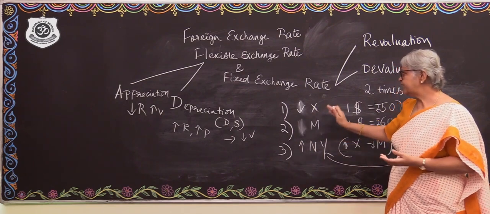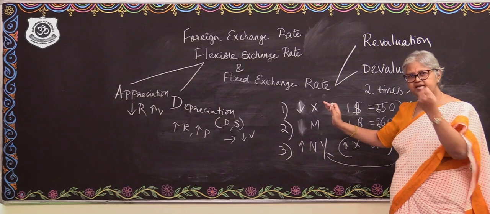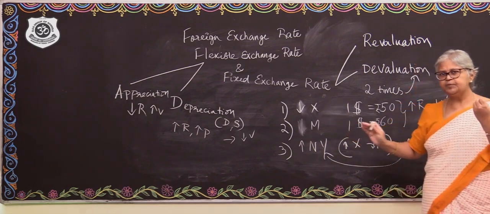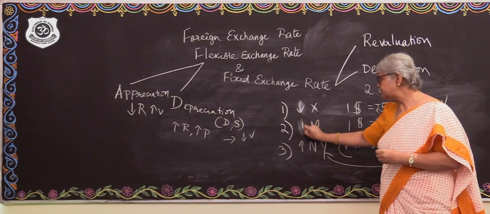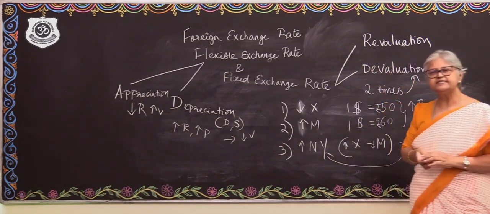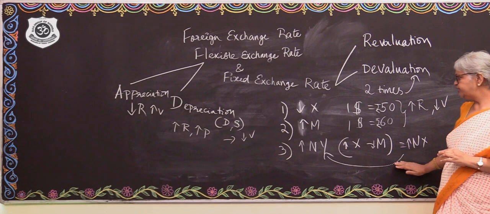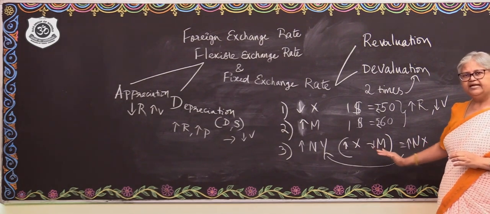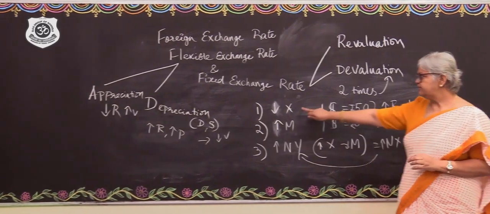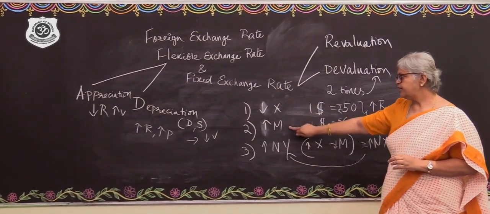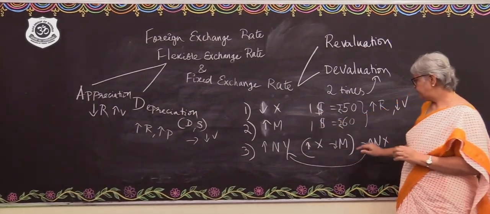The exports are going to be cut down, and the imports are going to increase. What will happen to the net exports then? Net exports will fall. Export is falling, import is increasing.